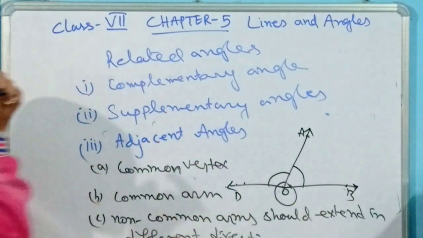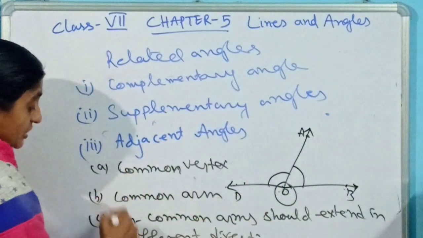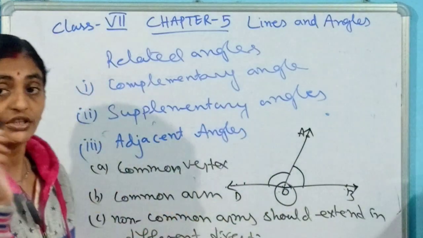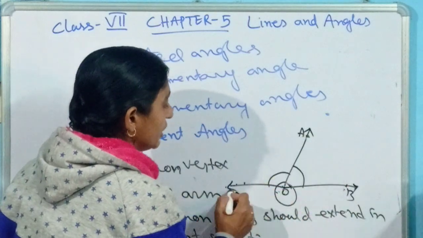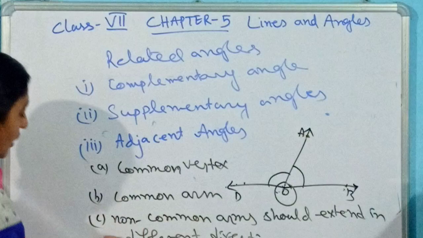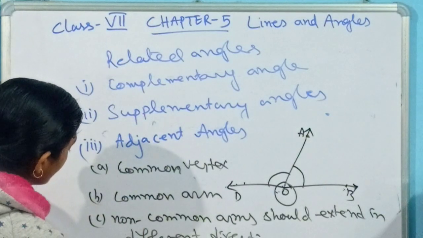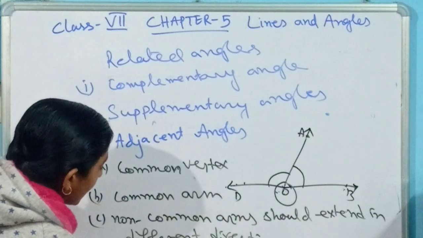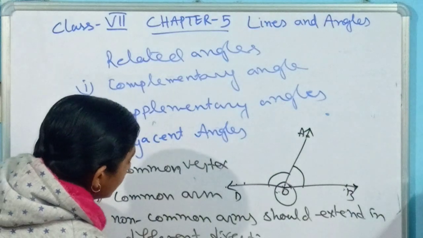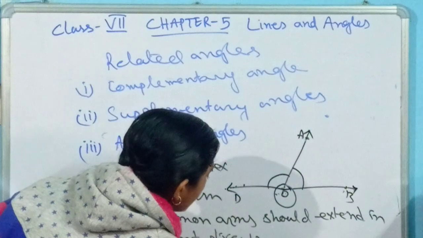Yes, in this diagram we have got all these three conditions, and all three conditions have been fulfilled. So in this situation we can say angle AOB and angle AOD are adjacent. So what will be our conclusion in this case? Our conclusion is: angle AOB and angle AOD are adjacent.